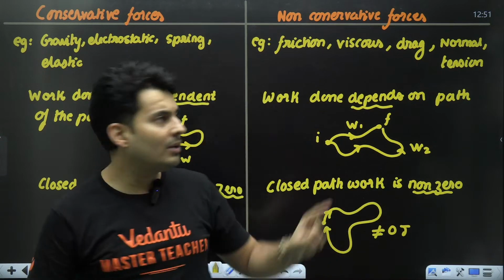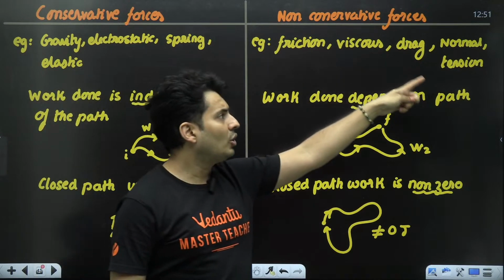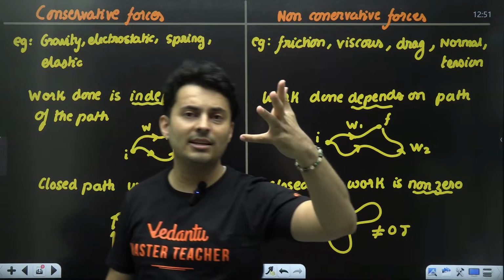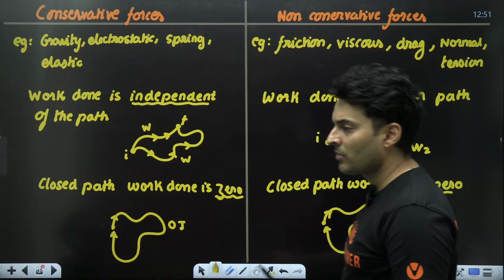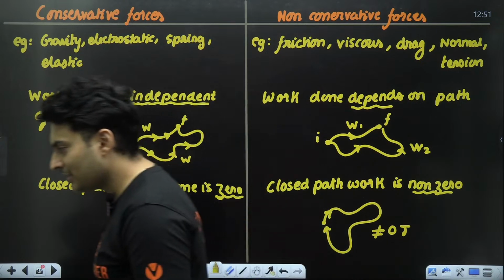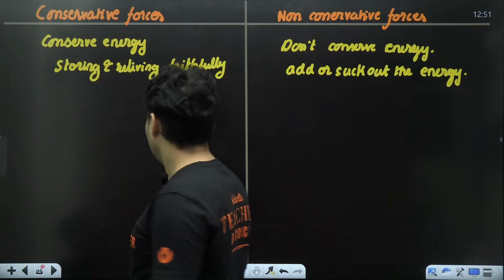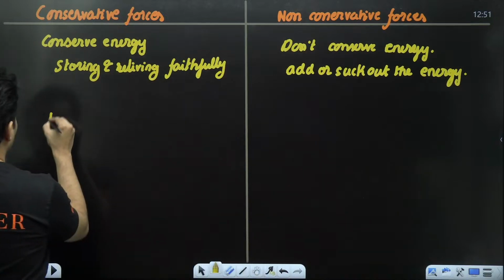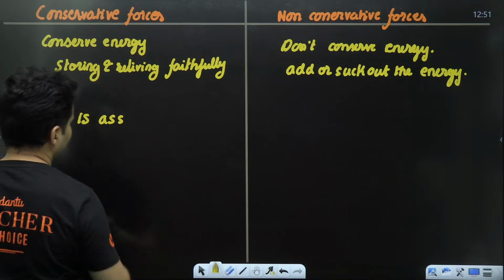But never will you hear drag energy, viscous energy, frictional energy, normal potential energy, tension potential energy. Have you heard these words? Like frictional potential energy, viscous potential energy. Clear? So guys, I can say that potential energy is associated.